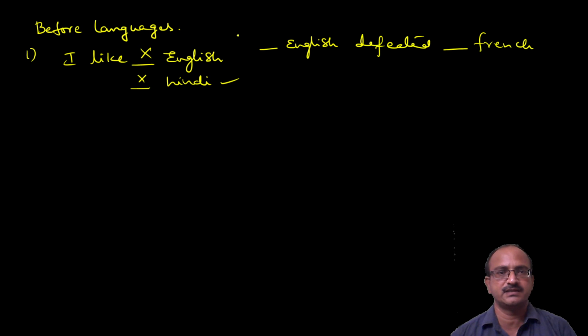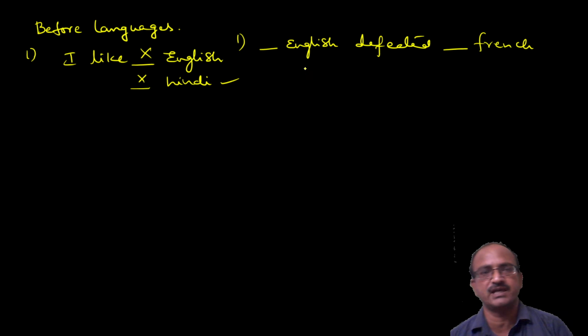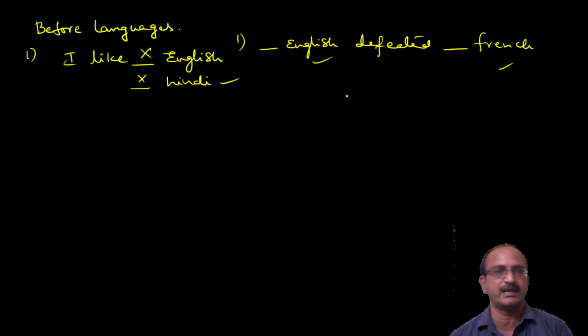So this comes in the competitive examination once. You see, dash English defeated dash French. Obviously, as you know, before the names of languages, we should not use any article. So English is the name of a language, and French is also a name of a language. But mind you, here the funny thing is English sometimes means the people of Britain. French is the people of France. Understand? So English defeated French means here the people of England defeated the people of France.